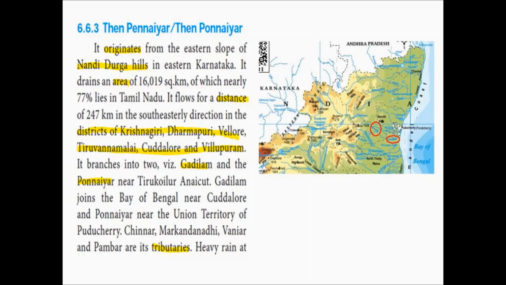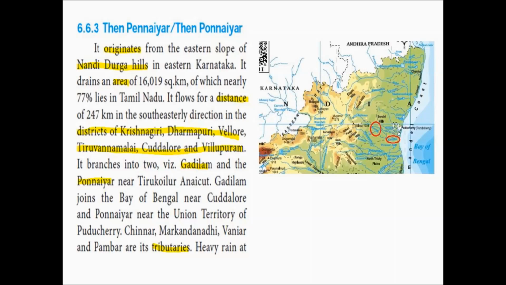The Tenpennaiyar river flows for a distance of 247 km in the southeasterly direction in the districts of Krishnagiri, Dharmapuri, Vellore, Tiruvannamalai, Kadalur and Viluppuram. That is, this river travels about 247 km in the southeast direction, covering the districts of Krishnagiri, Dharmapuri, Vellore, Tiruvannamalai, Kadalur and Viluppuram.